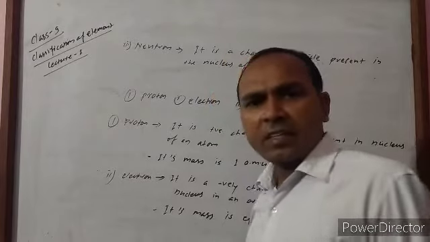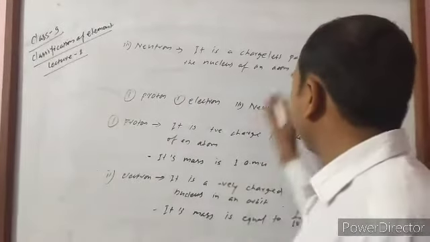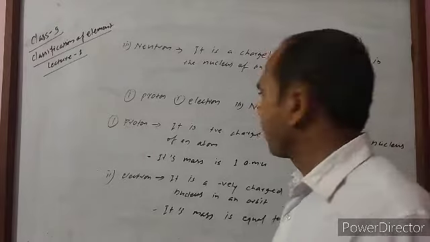It means a neutron is a chargeless particle, where there is no charge, and it is present in the nucleus of the atom.